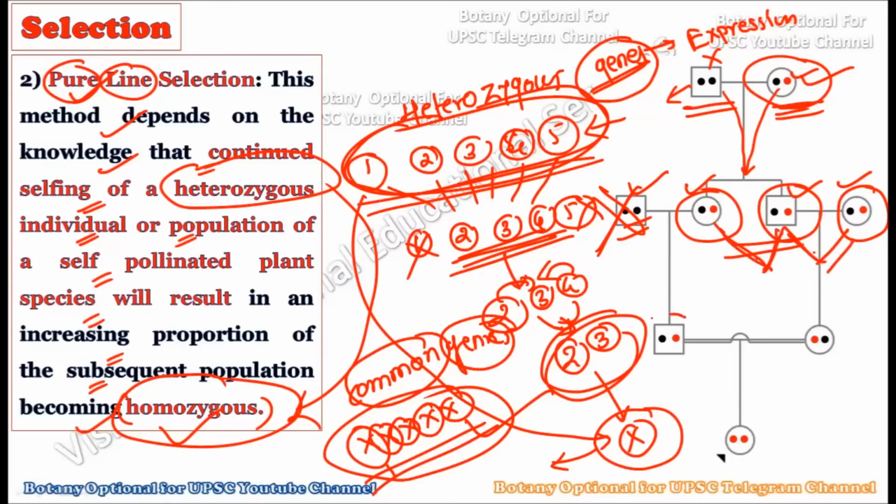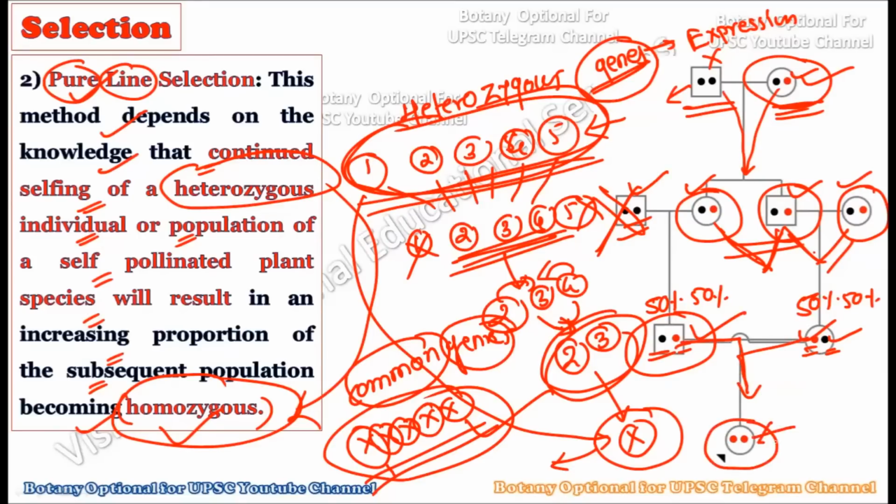Okay, in the result, what we have again is one black dot, one red dot, one black dot, one red dot. So 50% good characters and 50% bad characters are there in this particular plant, and the same situation is found in the other plant because one black and one red dot is there. Now again we will self cross these plants with each other to finally create a species having both the genes which are very useful from the human point of view. So in this way, we have created the final product, which is very useful from the human point of view.